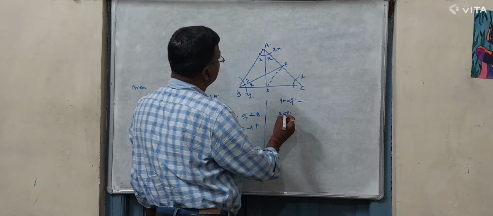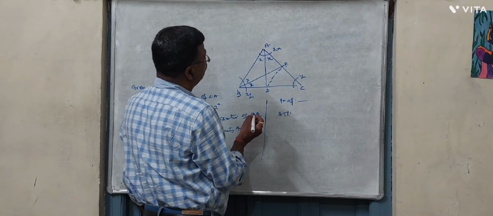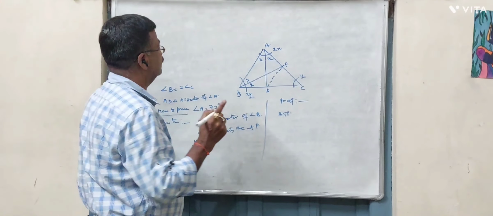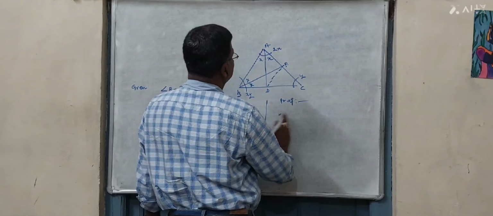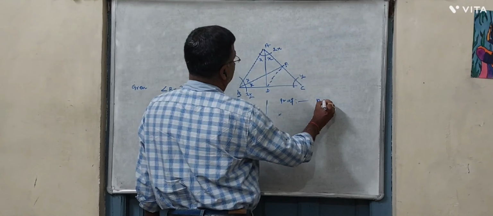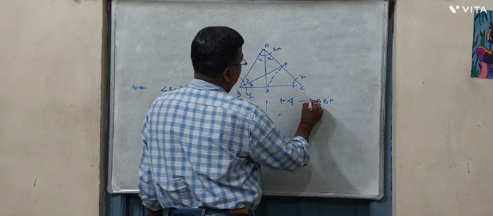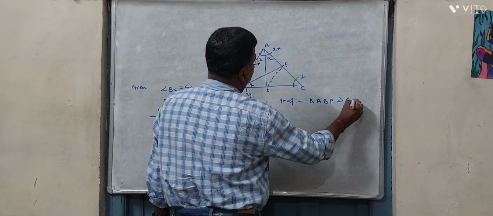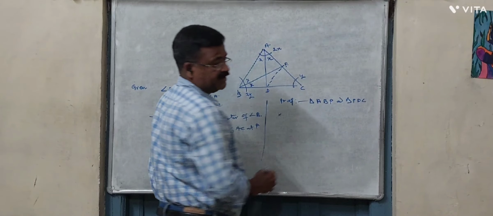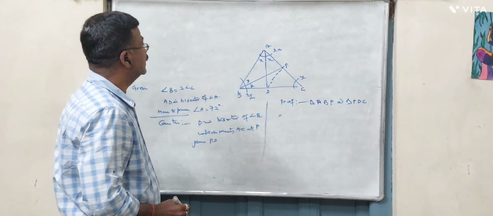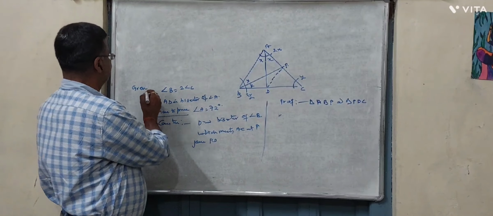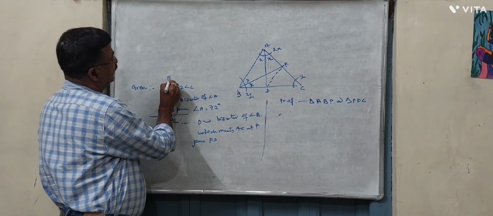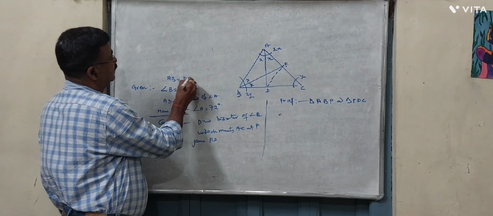Now we have to take two triangles. These triangles are ABP and triangle PDC. Also it is given, I forgot, that AB is equal to DC.